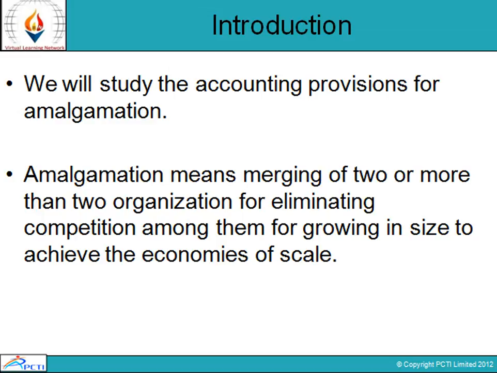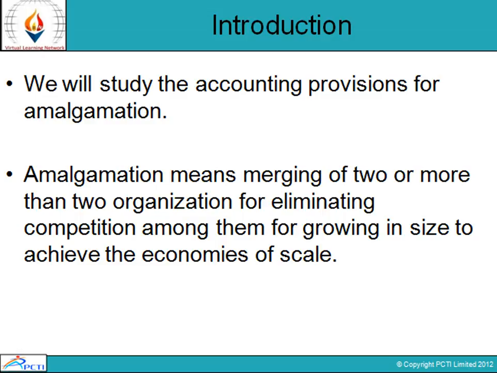When we say amalgamation, it basically means merging of two or more than two companies or organizations for eliminating competition among them and for growing in size to achieve the economies of scale.